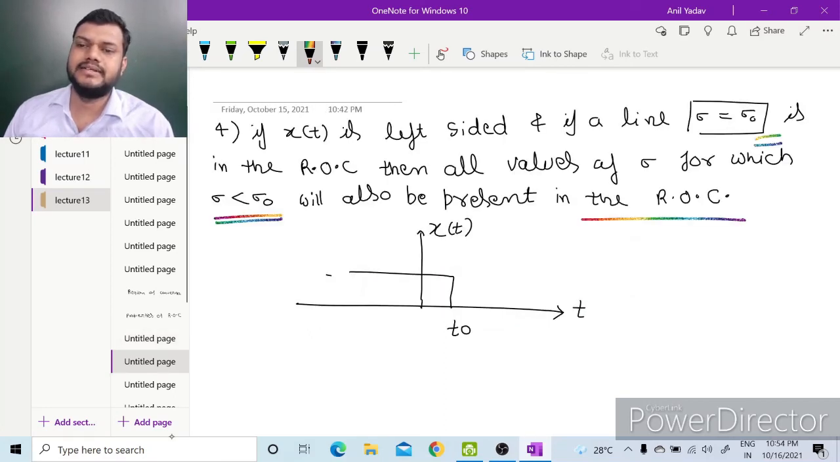The fourth property is: if x(t) is left-sided and if a line sigma equal to sigma naught is in the ROC, then all values of sigma for which sigma is less than sigma naught will also be present in the ROC. A left-sided signal is defined as one whose value is 0 after some time instant. So here x(t) is 0 for t greater than t naught; it means this x(t) is a left-sided signal.